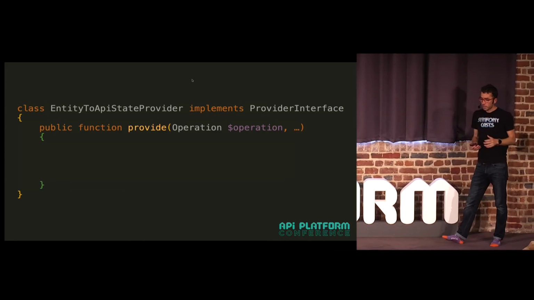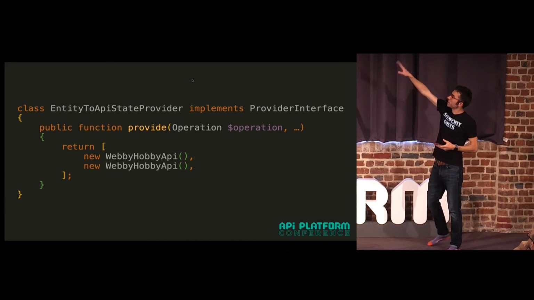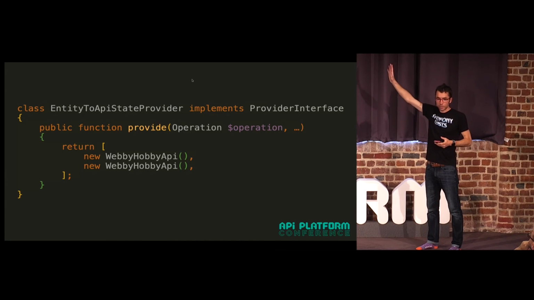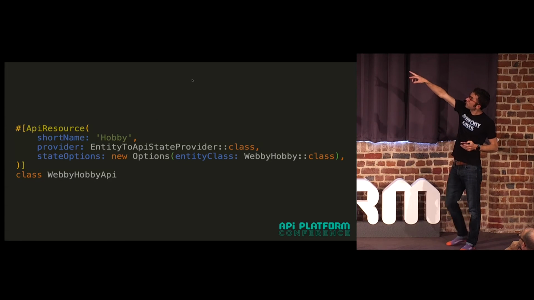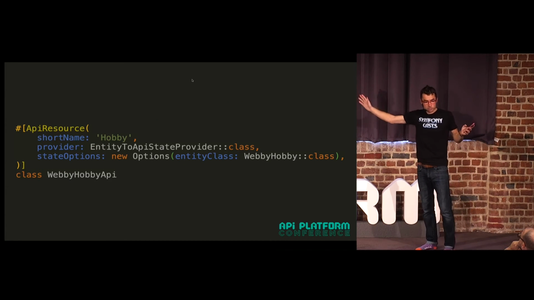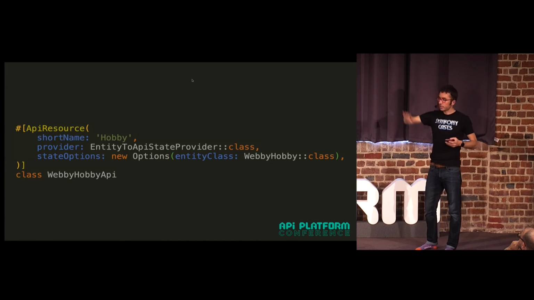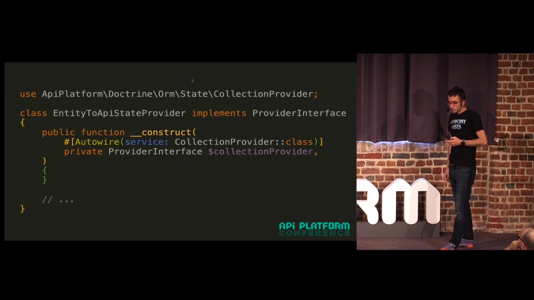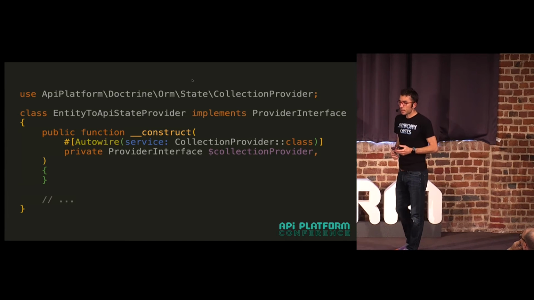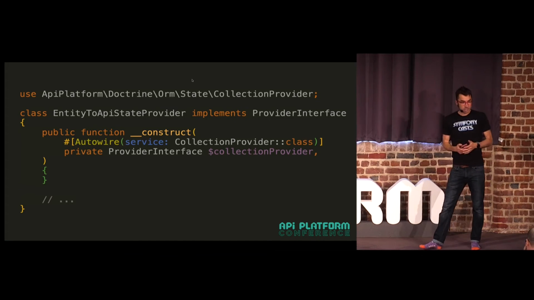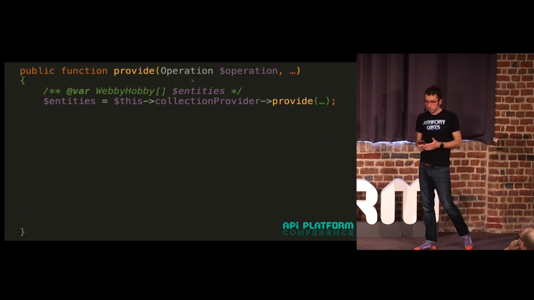So here's my custom state provider. Let's pretend for a second that we're doing nothing complicated. We're just going to return some Webby Hobby API objects ourselves. So if we set the provider to that, it'll work. We're not doing any queries yet, but that actually would work. But of course, we don't want to do the work, right? So then we're going to inject Doctrine's collection provider, because it takes care of all those queries for us.